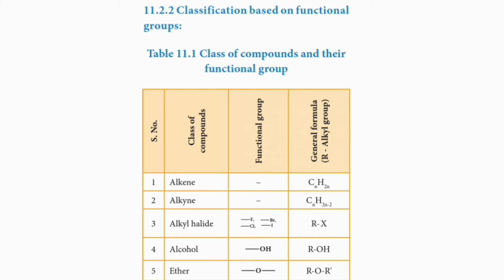Functional group F-, Br-, Cl-, I-. Hyphen is given for bond. General formula RX. We can individually write RX as RF, RBr, RCl, RI. Here X is given for halogens.